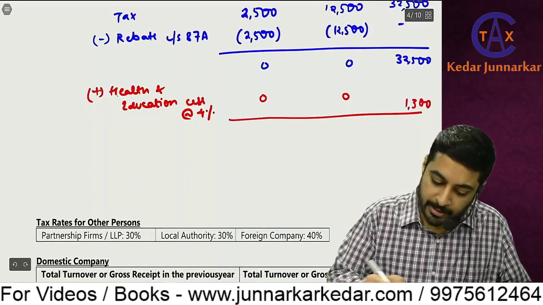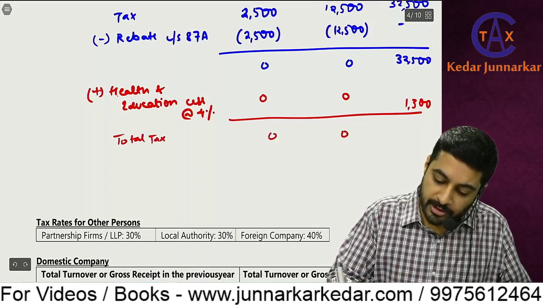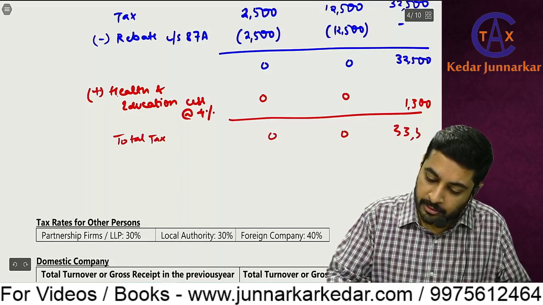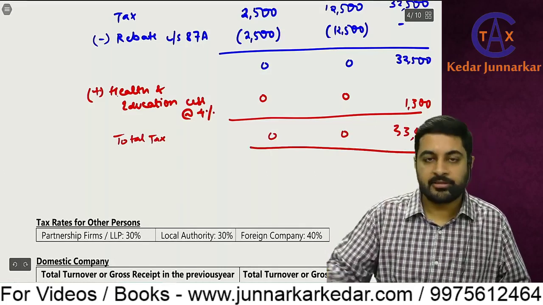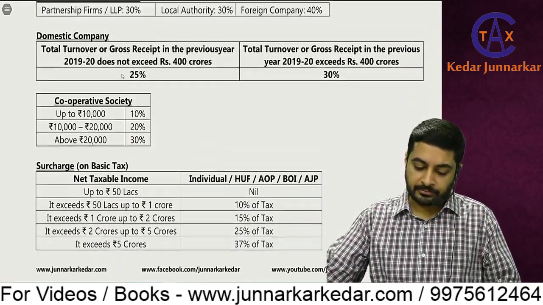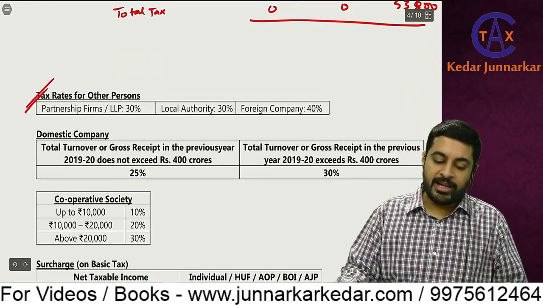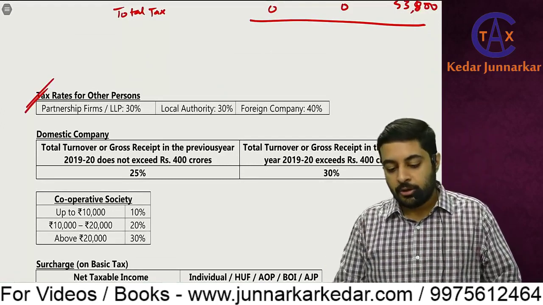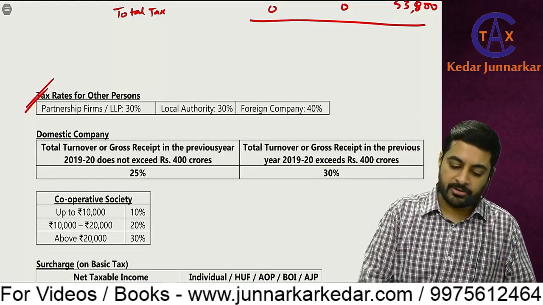So total tax payable is 0, 0, and in the last case 33,800. Then for partnership firm and LLP, straight away 30%, local authority 30%, and foreign company 40%.